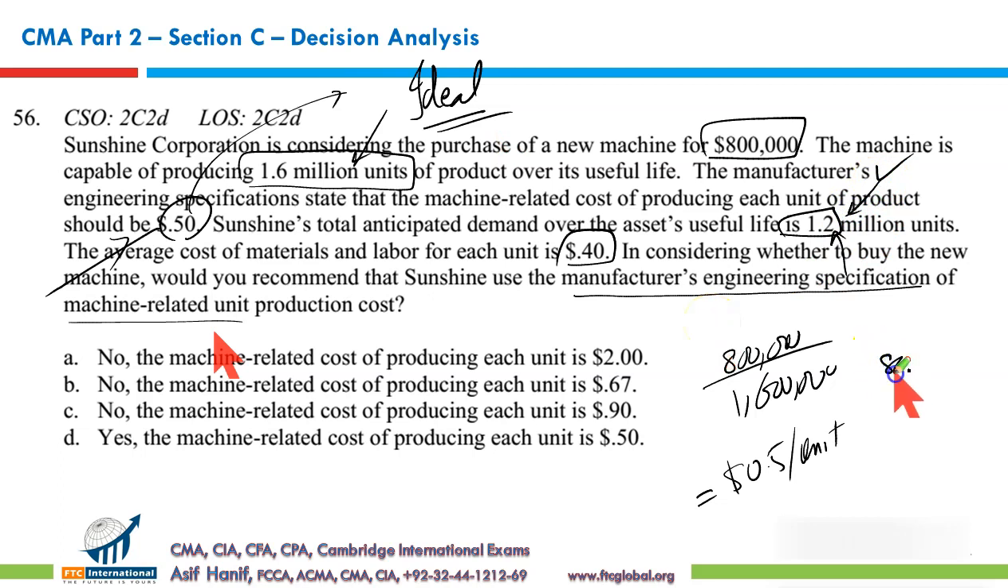There are no downtimes. It is a theoretical or ideal standard, which is hard to attain. What we expect is what we will be able to produce and sell. So allocating your cost based upon the estimated usage over the life of the asset gives you $800,000 divided by 1.2 million, which gives you 0.6667. So we won't use the engineering specification of the manufacturer. We use our own unique circumstances, our practicality. So the machine-related cost of producing each unit would be 0.67. That makes B the correct option.